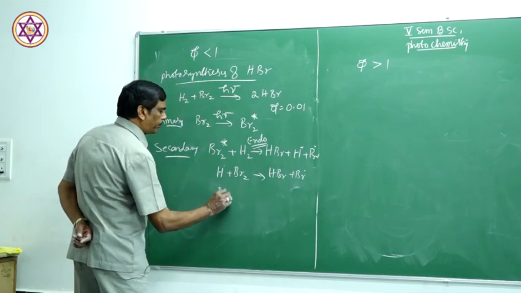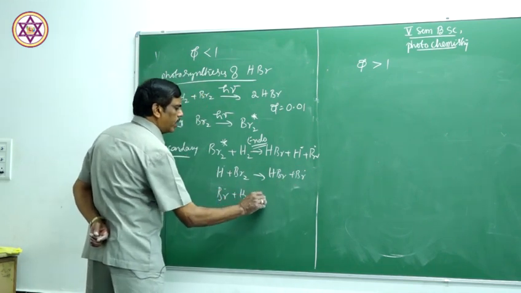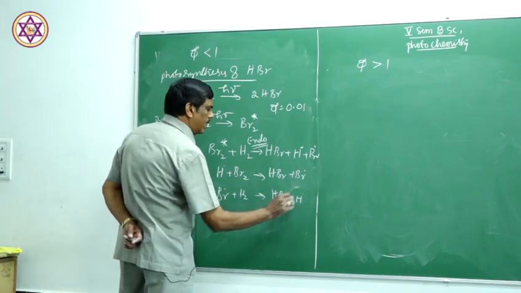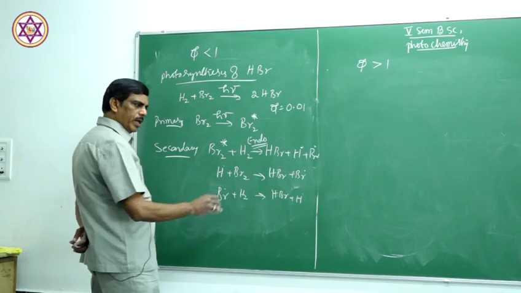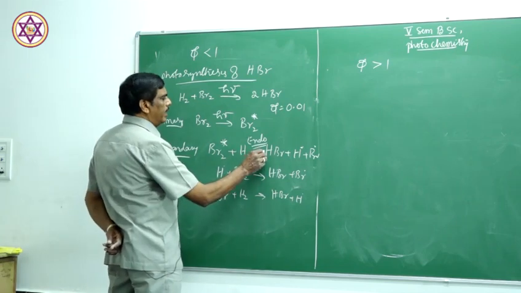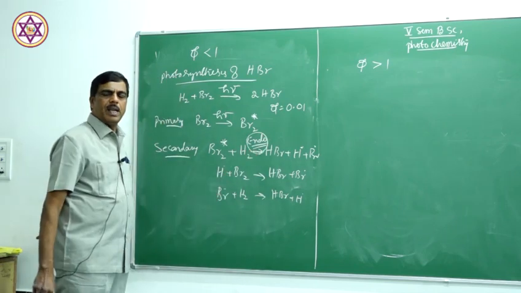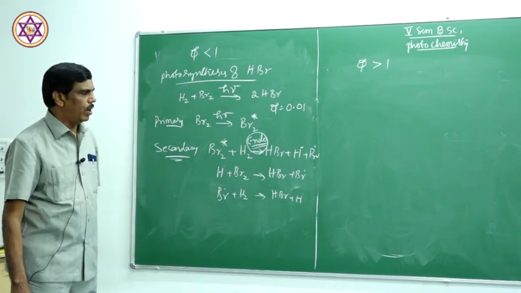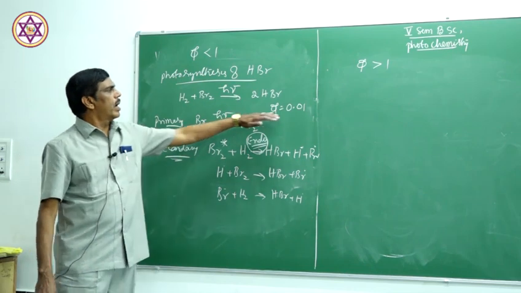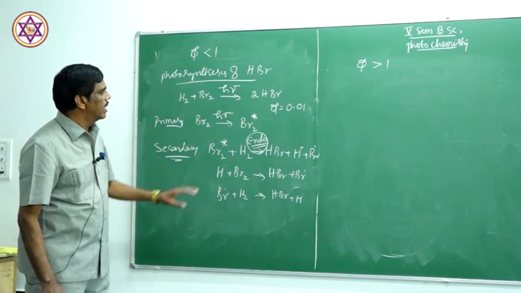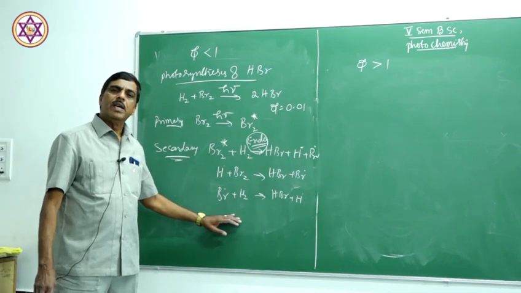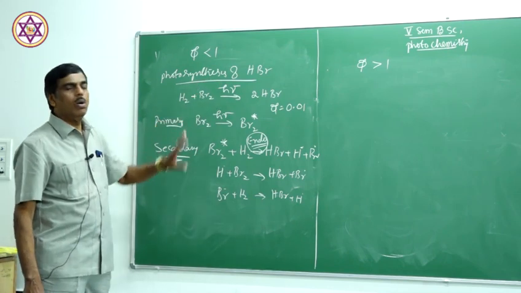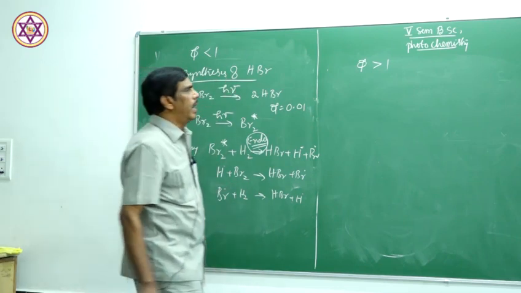Br dot reacts with one more molecule of hydrogen to form HBr plus H dot, and the process continues. But some steps are endothermic like this, hence the quantum yield is very low, of the order of phi equal to 0.01, because some endothermic steps deactivate the reaction. That is why the quantum efficiency is low in case of photosynthesis of hydrogen bromide.